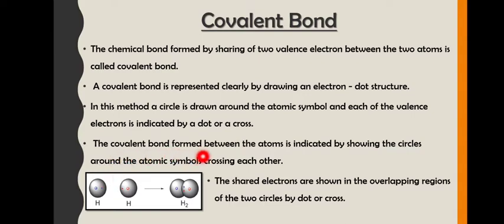The covalent bond formed between the atoms is indicated by showing the circles around the atomic symbols crossing each other. See here, two circles are overlapping each other, and the two dots of electrons are also shown. The shared electrons are shown in the overlapping regions of the two circles by dot or cross. Followed, students? So, I hope electron dot structure is clear to you.